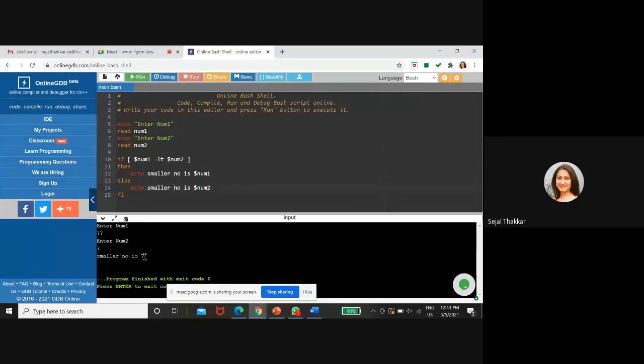So smaller number is 7, right? So you can use if else condition for finding out whichever number is greater, whichever number is lesser.